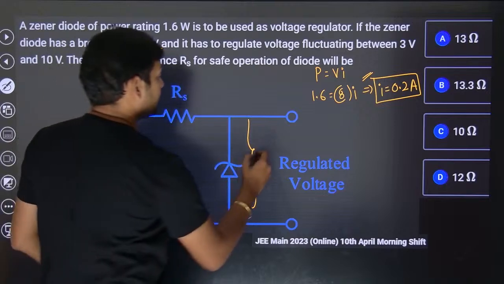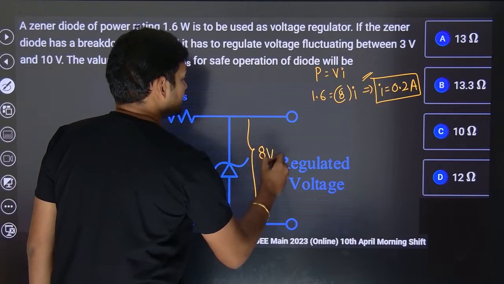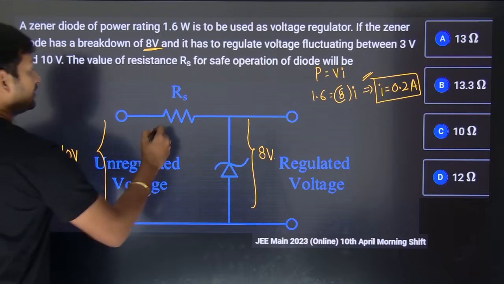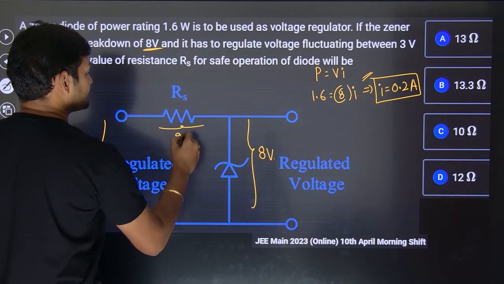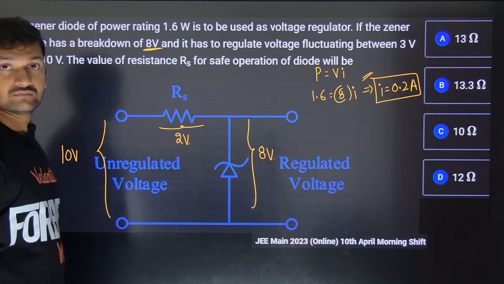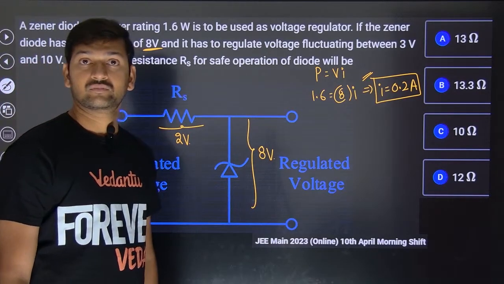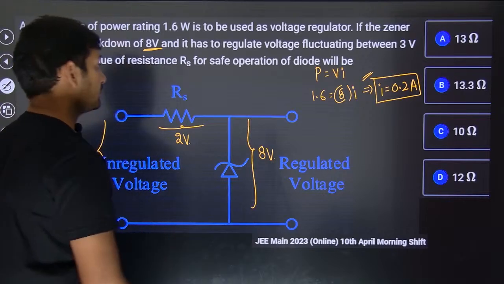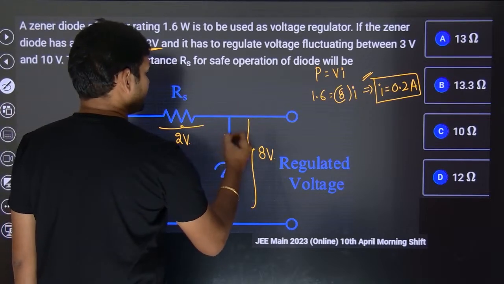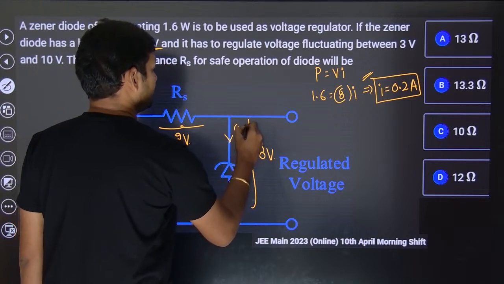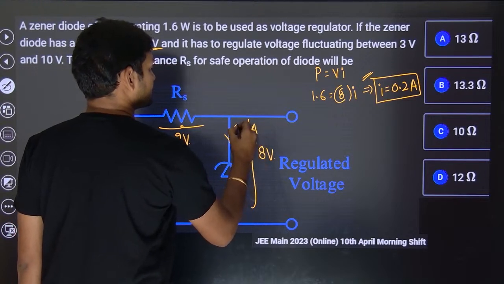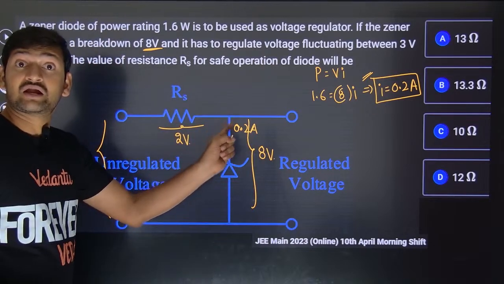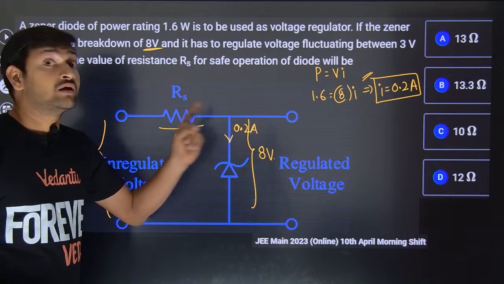If the diode is in breakdown situation, the voltage across it will be 8, and the maximum you can have is 10, then the maximum voltage you can have across this is 2 volt. Right? So what is the maximum current that you can send across this one? It is going to be 0.2 amps. So the maximum current flowing through the supply should be 0.2.